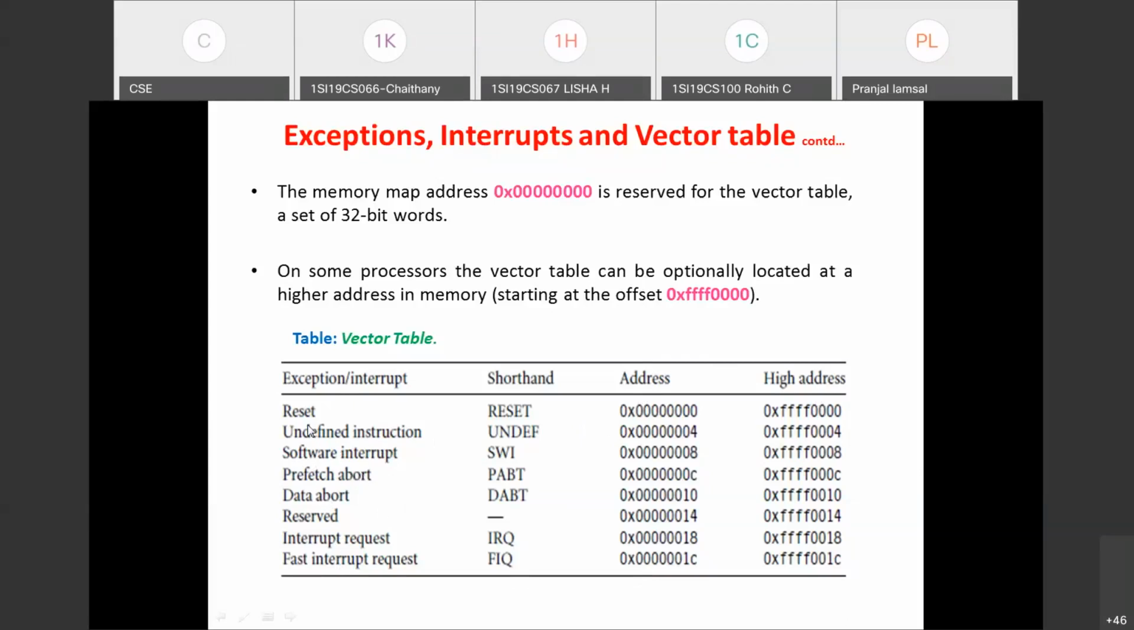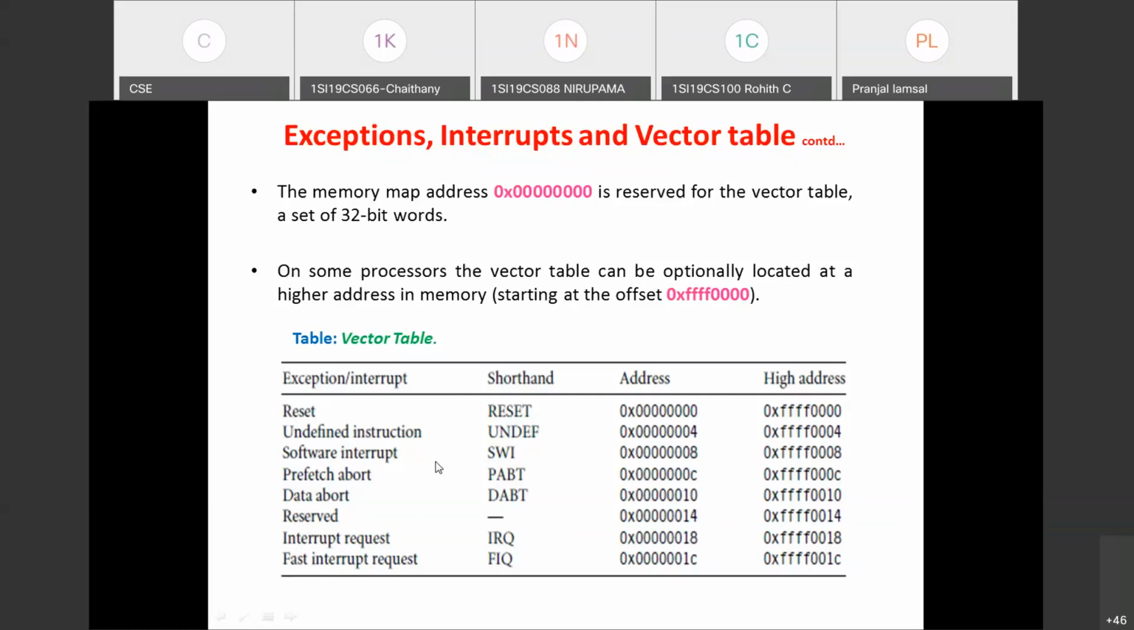So reset and software interrupt, these two exceptions are going to switch the processor mode to supervisor mode. Undefined instruction will switch the processor mode to undefined mode. Prefetch abort and data abort are going to switch the mode to abort mode. Interrupt request will switch the processor mode to interrupt request mode, and FIQ interrupt will switch the processor mode to fast interrupt request mode.